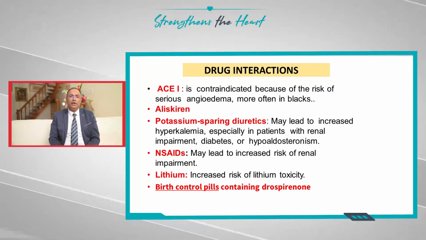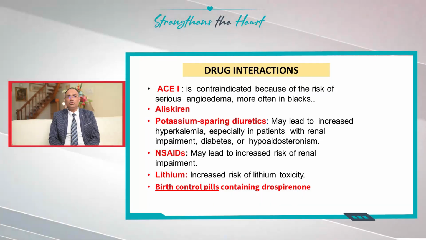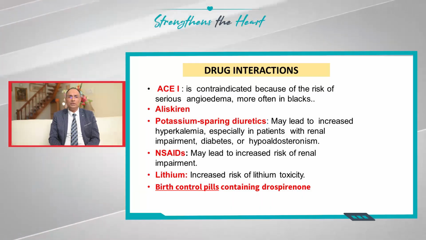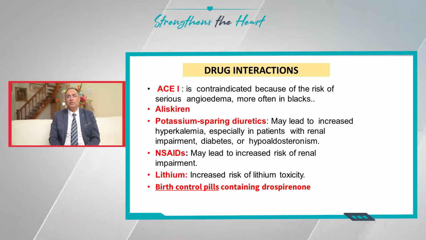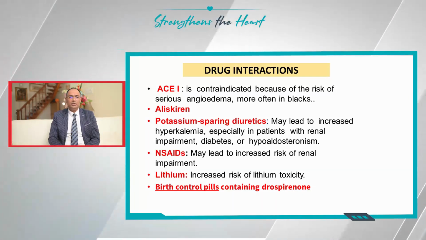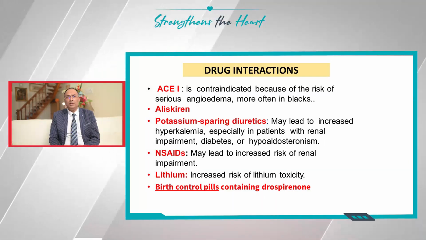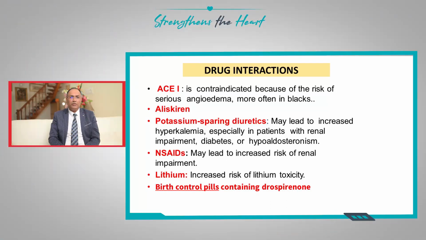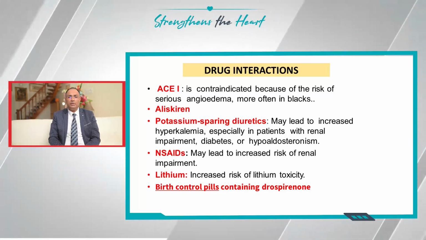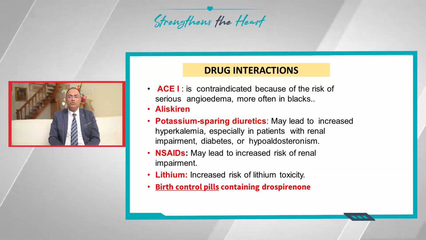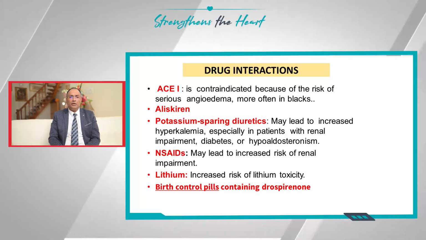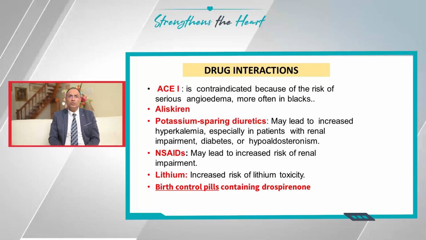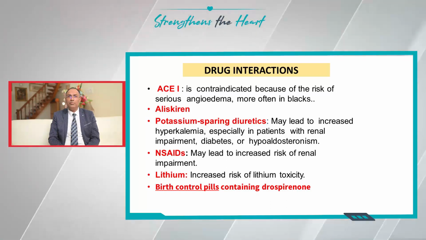What are the drug interactions? Now, ACE inhibitors are contraindicated because of the risk of serious angioedema, especially in African Americans. It doesn't appear in India, but then we have to be very careful. When you have aliskiren use, be very careful. Potassium sparing diuretics may lead to an increase in hyperkalemia, especially in patients with renal impairment, diabetes, or hypoaldosteronism. NSAIDs, concomitant use may increase the risk of renal impairment.